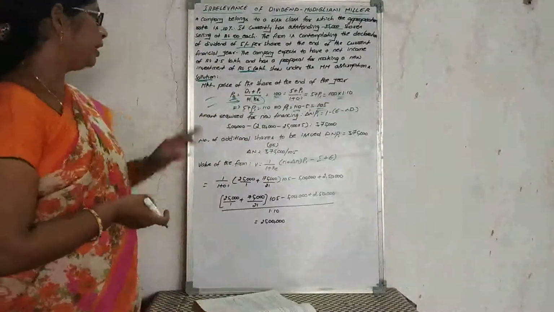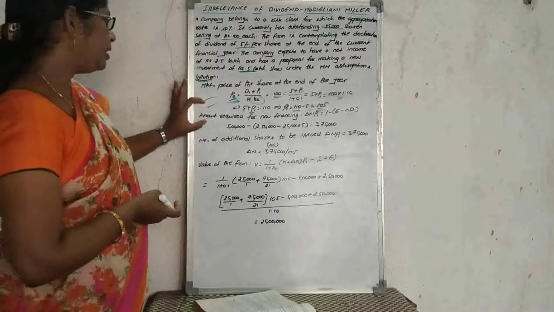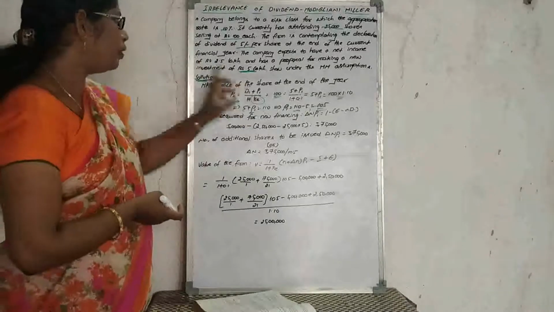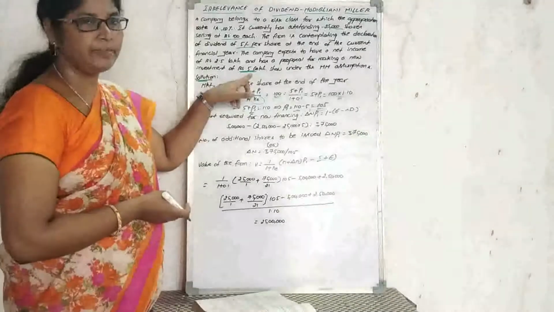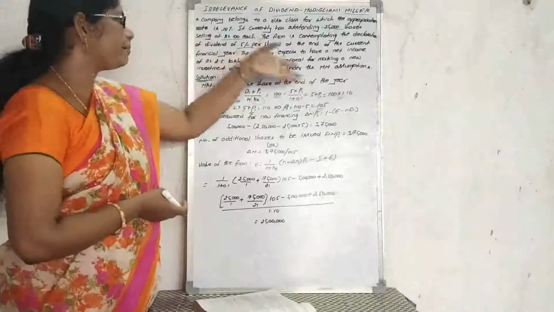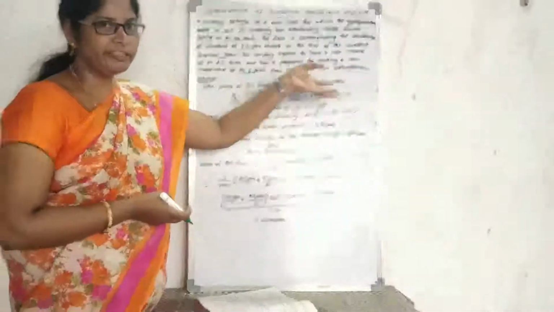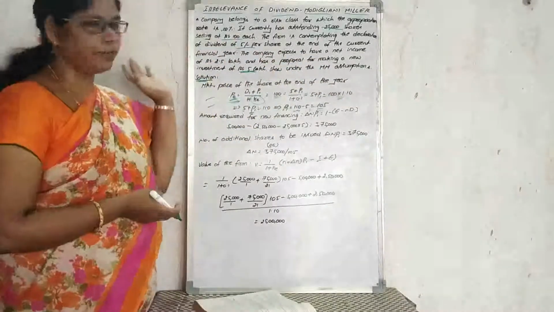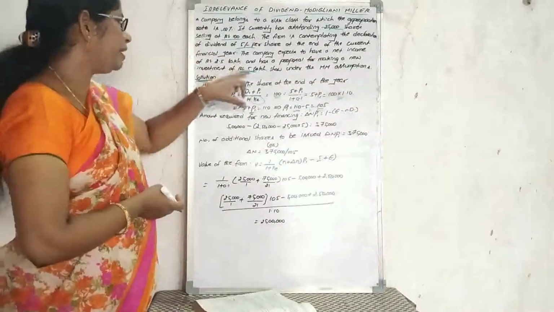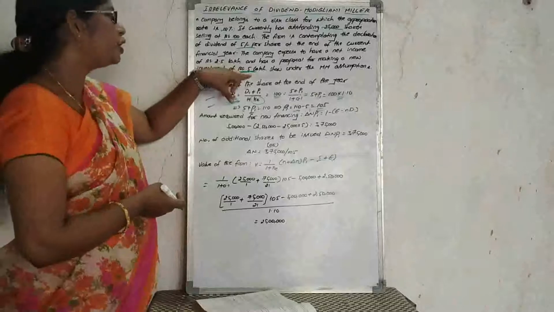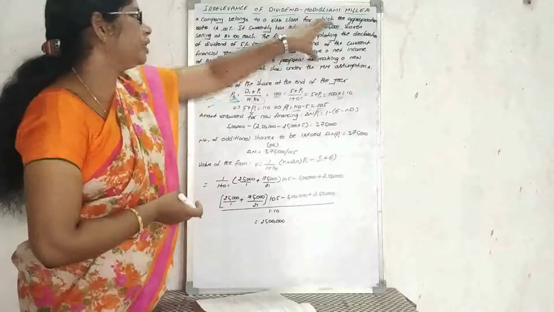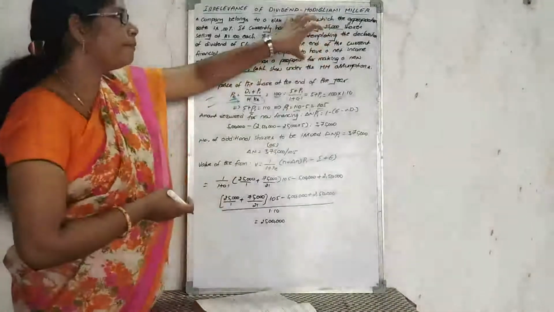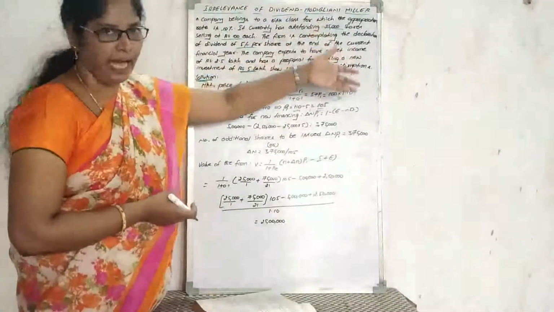Coming to the second situation: they need some amount for making the new investment, 5 lakh rupees. How can they raise the amount? By issuing new shares.